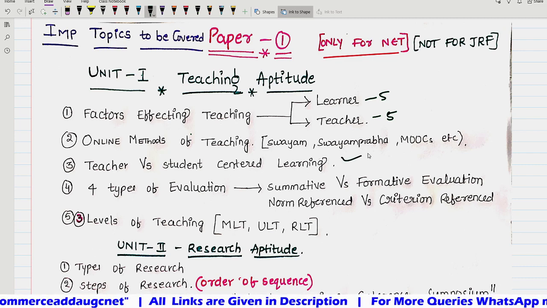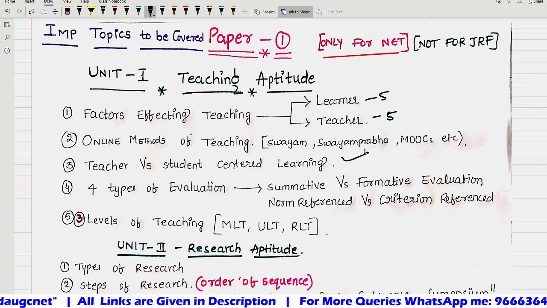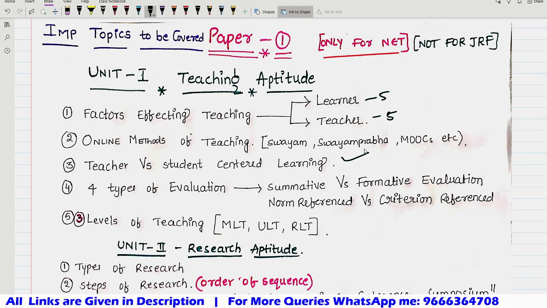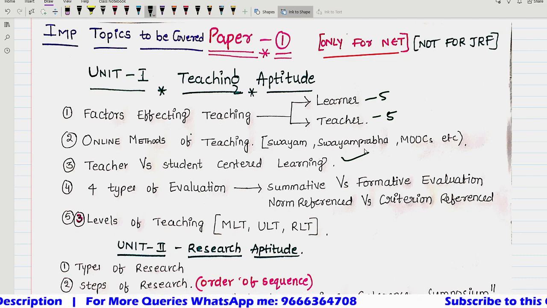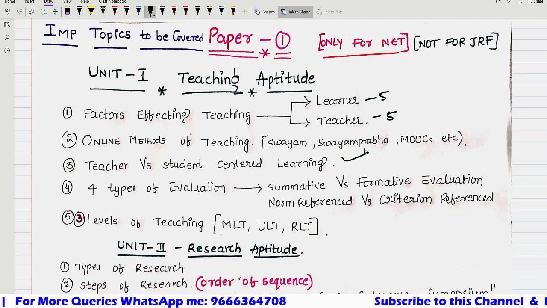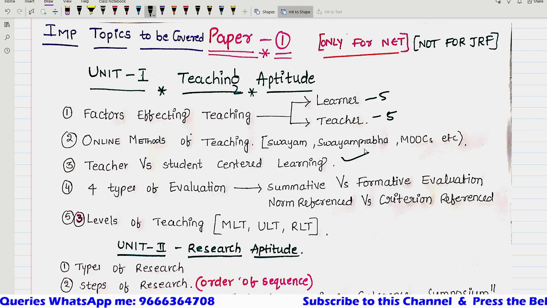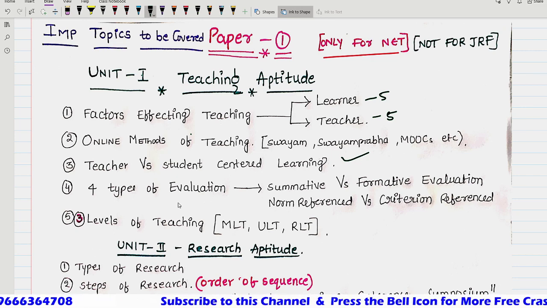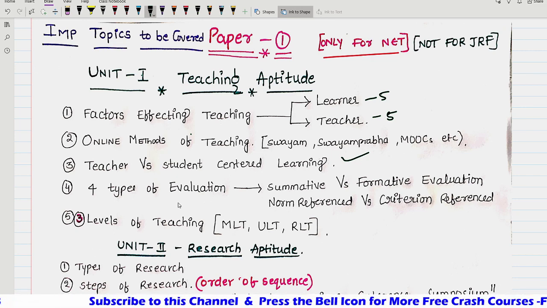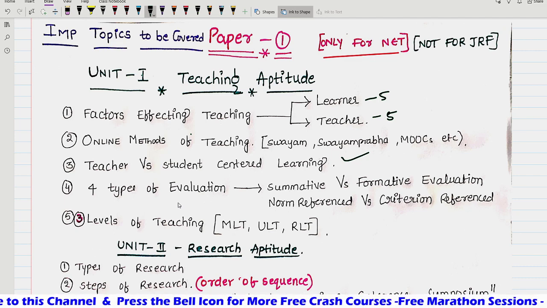Teacher versus student centered learning. You should know what the teacher centered traditional method and the modern method of teaching are. Based on that comparison, if you can understand it, 1 question, assertion-reasoning or statement based, will come. And 4 types of evaluation which you need to understand: summative, formative, norm referenced and criterion referenced. Summative is a simple concept; formative, when you read it in a comparative way. Norm referenced and criterion referenced are easy when you read them in a comparative way. So these are the 4 types of evaluation.